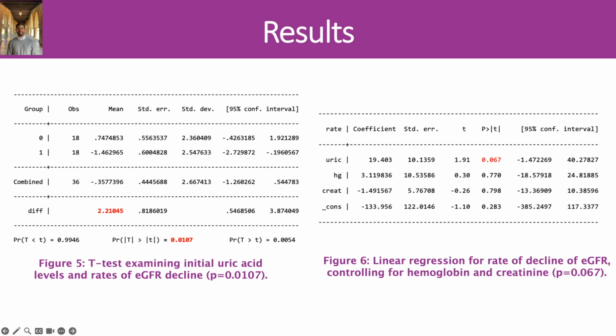And then we went one step further and conducted a linear regression analysis while controlling for some suspected modulators of eGFR, including hemoglobin and creatinine levels. We found that uric acid is still a strong factor with an increase in rate of eGFR decline of about 19.4 units of eGFR for every 1 unit rise in uric acid. And we just missed our statistical significance threshold with a p-value of 0.067.